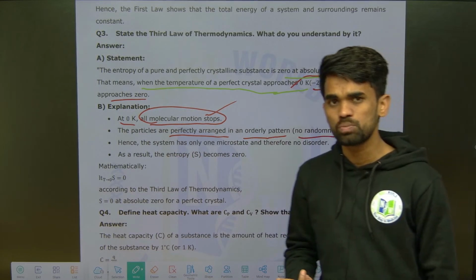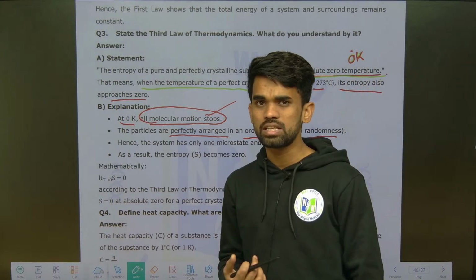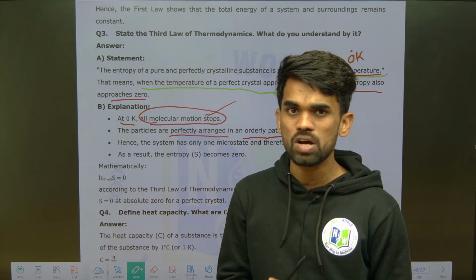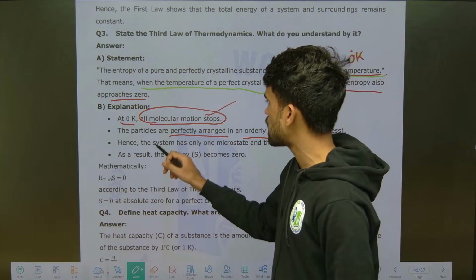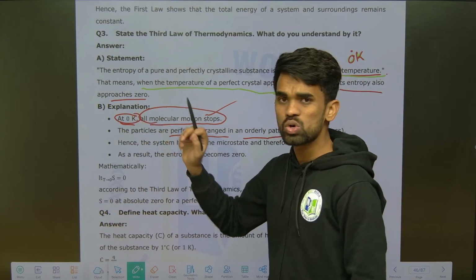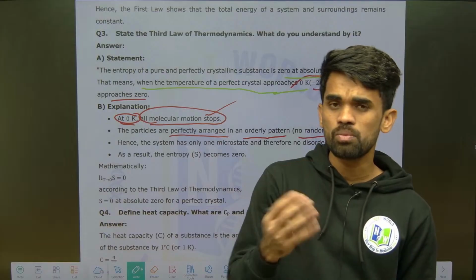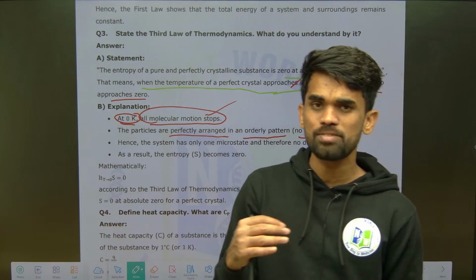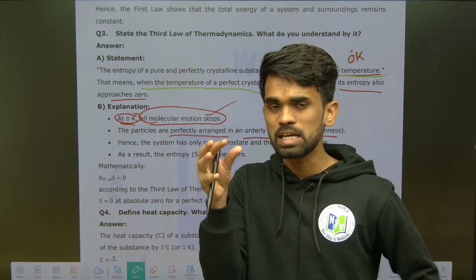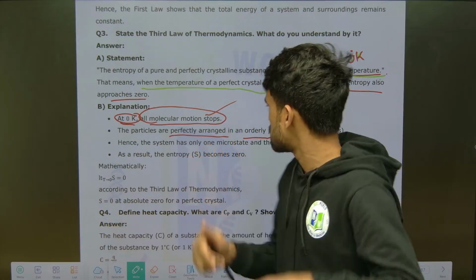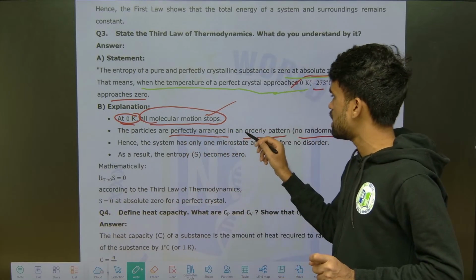What do we mean by entropy? Entropy is nothing but a measure of disorderliness, a measure of randomness. So at 0 Kelvin, what happens? There is no motion of particles, it means particles are perfectly arranged in an orderly pattern.